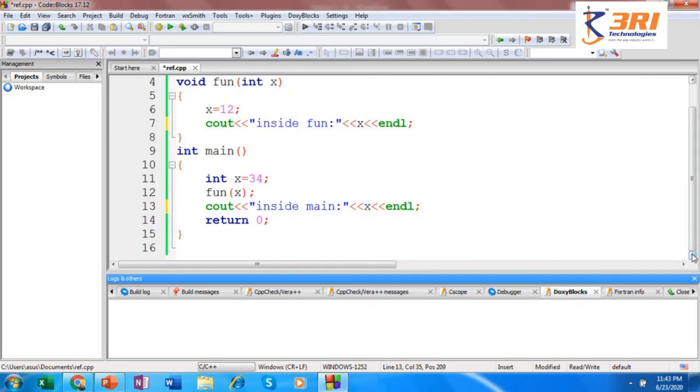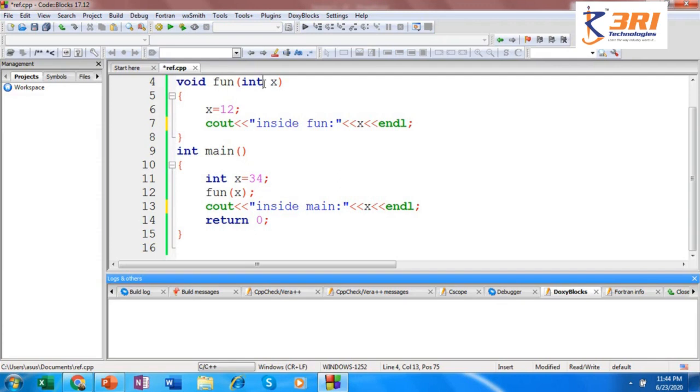Now let's understand what is call by reference or pass by reference. So I'm using the same program, only slight changes I'm going to do here. So x I have initialized with 34. I'm calling the function by passing this x. Now if you are following pass by reference or call by reference, the formal parameter has to be received as reference.